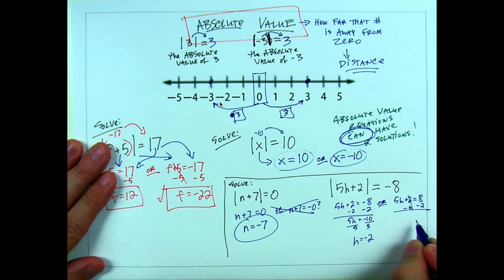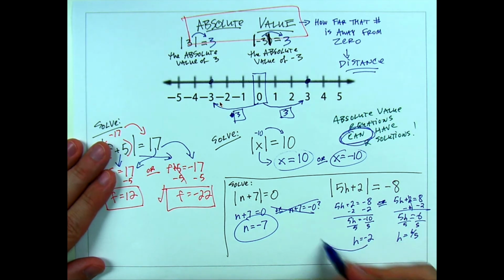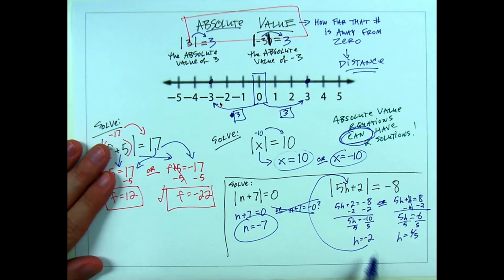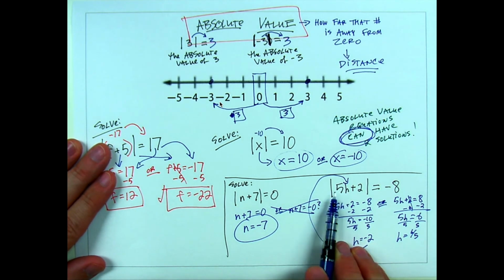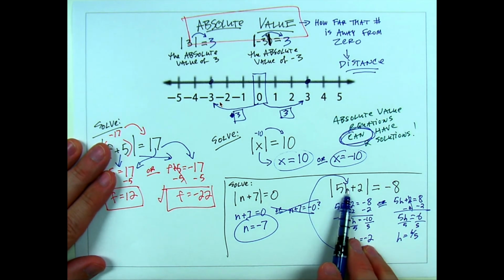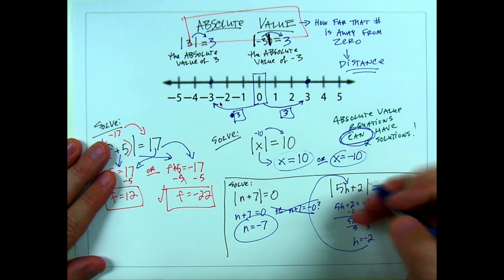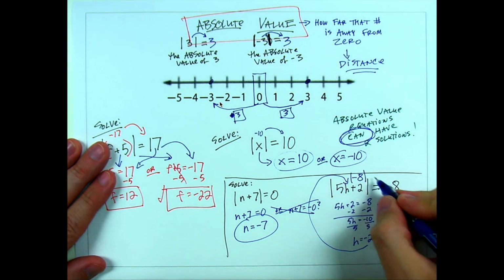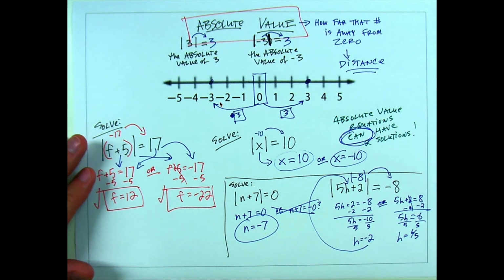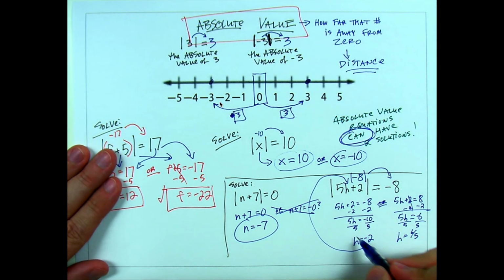I'll go quick here, I'm going to get a fraction, 6/5. The problem is, if you were to plug these numbers in here, they don't work. If you plug a negative 2 here, what's 5 times negative 2? Negative 10. So you get negative 8. But is the absolute value of negative 8 negative 8? No. So that doesn't work. And the same thing happens here.